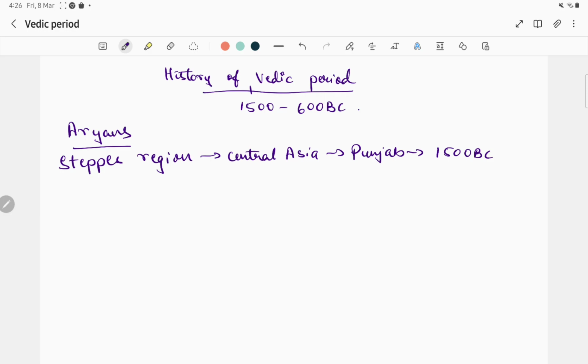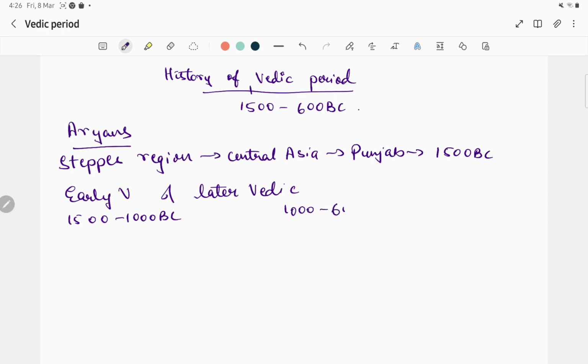This entire Vedic period history can be divided into early Vedic and later Vedic. Early Vedic is 1500 to 1000 BC, and later Vedic is 1000 to 600 BC.